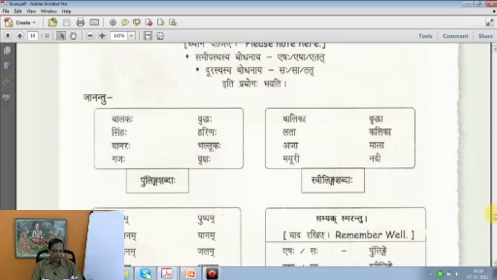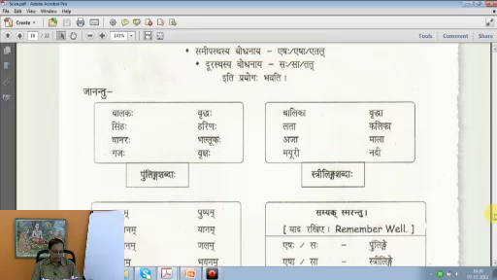Please note, balakaha, vruddhaha, their list is given here. And these are all pullinga shabdas. You are introduced to masculine nouns in the first table. Balakaha, simhaha, vanaraha, gajaha, vruddhaha, harinaha, bhallukaha, vrikshaha. If you notice, all the 8 words listed in this table end in the same vowel, akaranta.